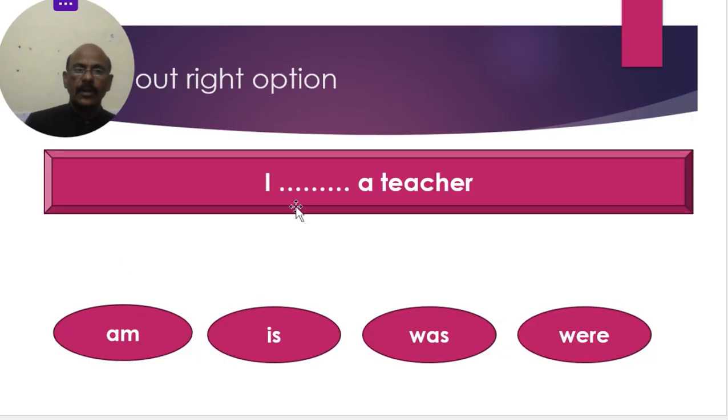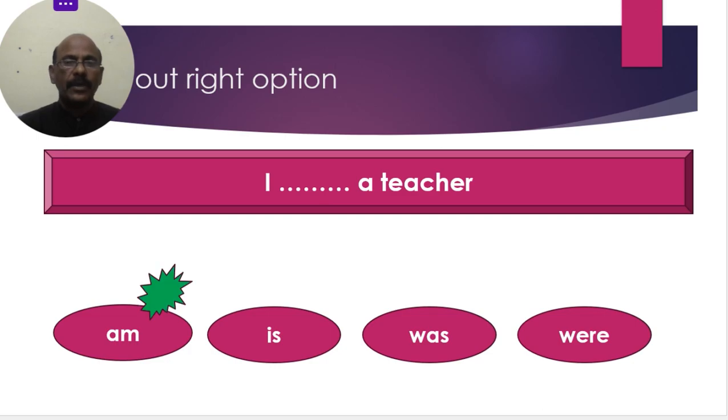First, "I dash a teacher." Be forms: am, is, was, were. We are using am after I. So the right answer we can take is "I am a teacher."